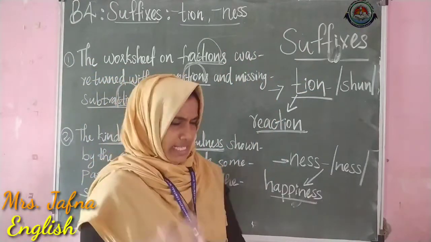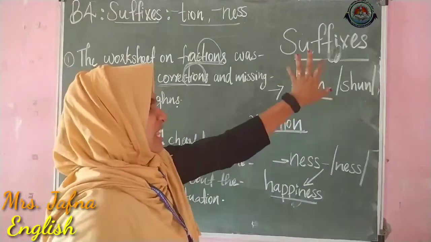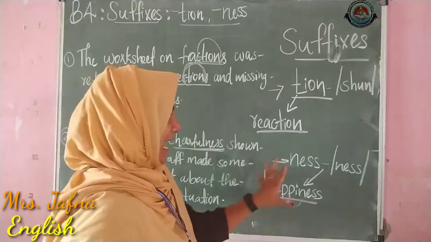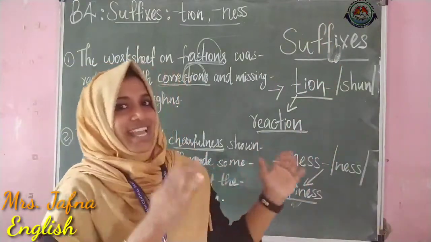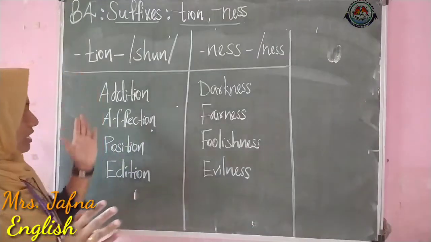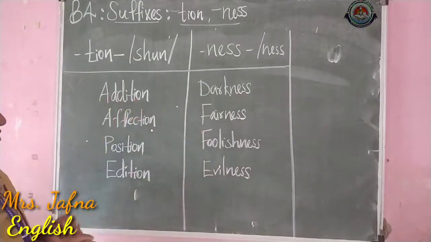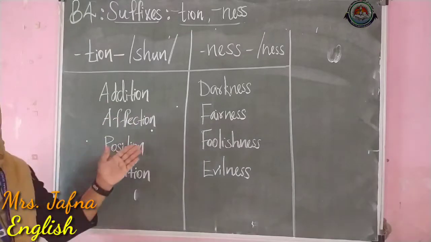So now let's see some more words ending with T-I-O-N and N-E-S-S. See, these are the words: addition, affection, position.